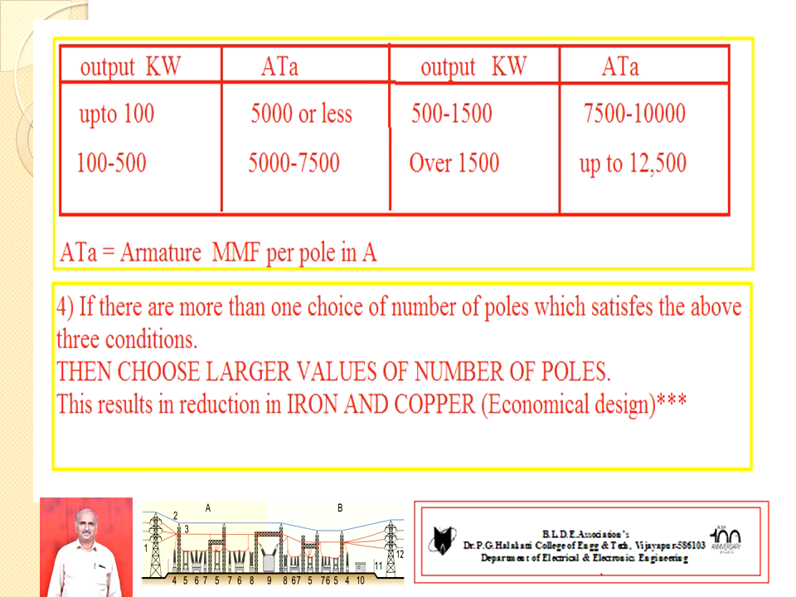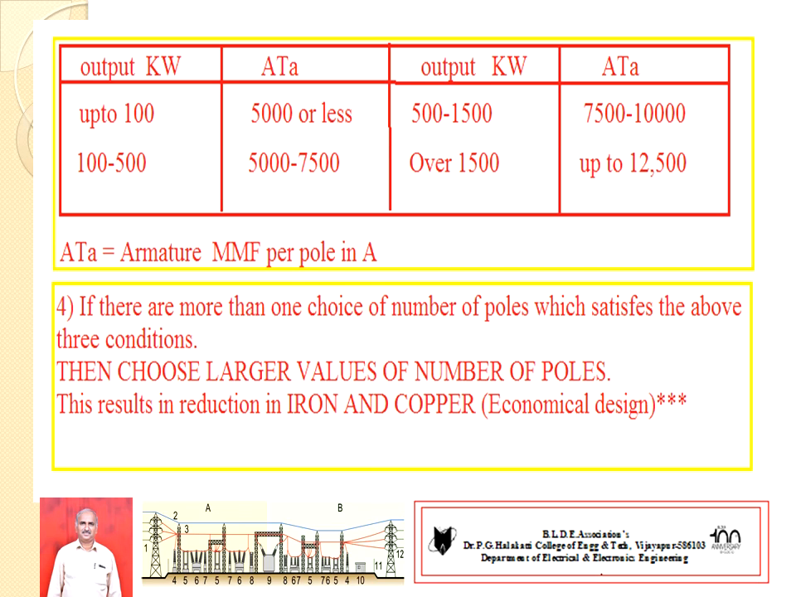The last point is very important. If more than one choice is available, that means more number of options are available. For example, number of poles P equal to 4 is eligible, and number of poles P equal to 2 is also eligible. That means 2 options satisfy all the above conditions. Finally, the designer should select the higher number of poles for economical design as a constraint. Sir, you note this point.